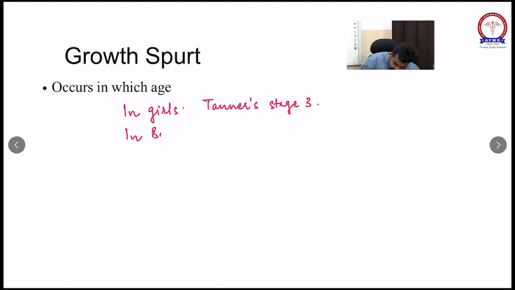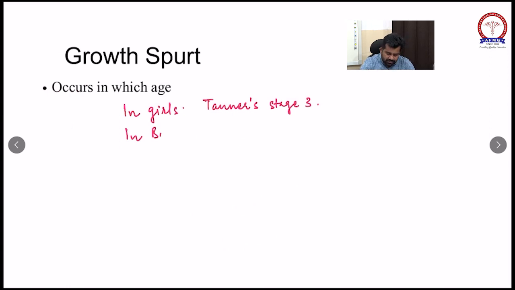So if any mother comes with her child at 11 to 13 years of age complaining of gynecomastia, swelling of the breast tissue in a boy, you will reassure the mother that it is because of hormonal imbalance and this will regress in 1 to 3 years.